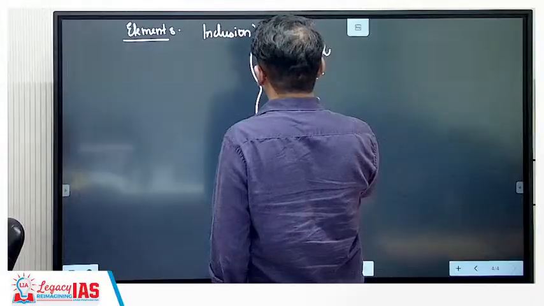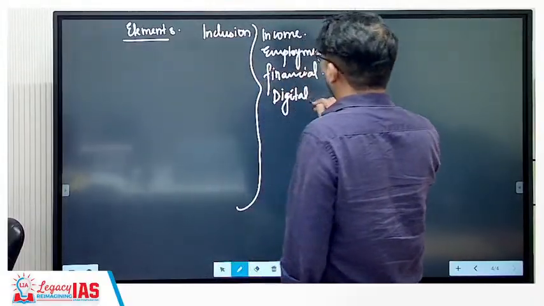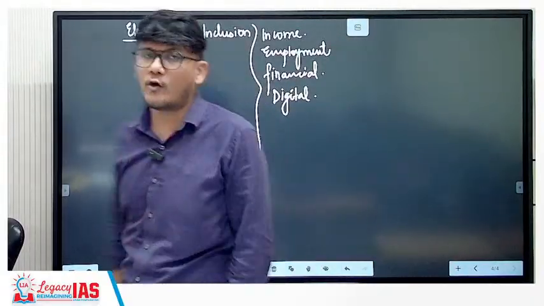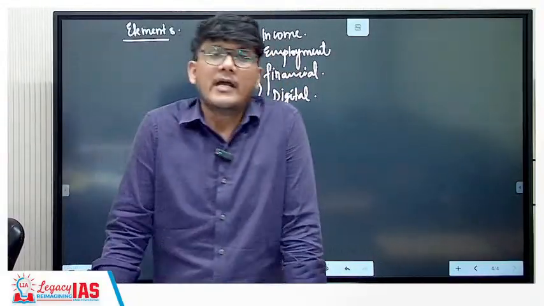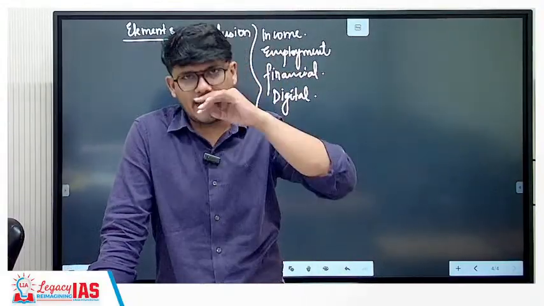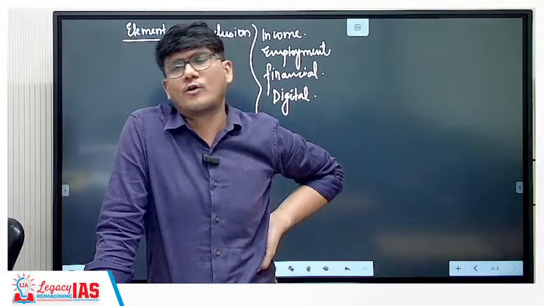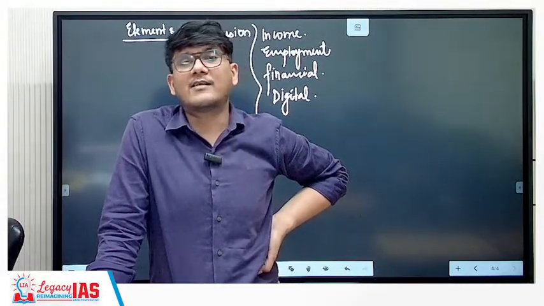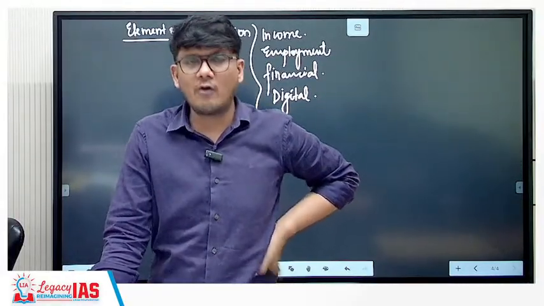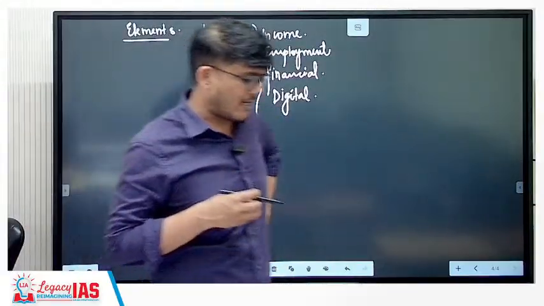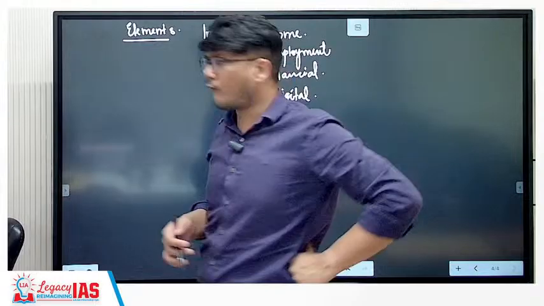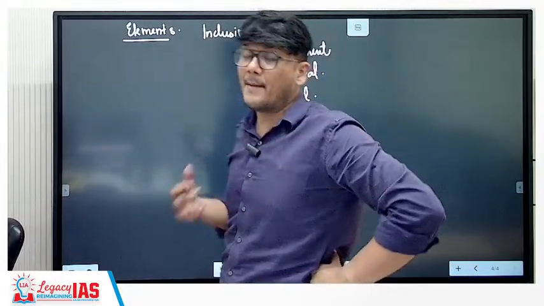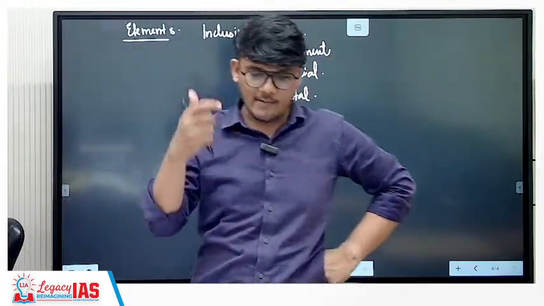Next is the digital inclusion. Now you might have the bank account, but at the same time you may not be able to access it because there is no bank branch, no ATM in the nearby area, in let's say 2, 3 or 5 kilometers of radius. As a result, what's the use of having a bank account? That is why digital inclusion, wherein you should have access to the internet, the smartphone, mobile, and so forth. That is going to be the JAM trinity, that is Jan Dhan, Aadhaar and mobile.